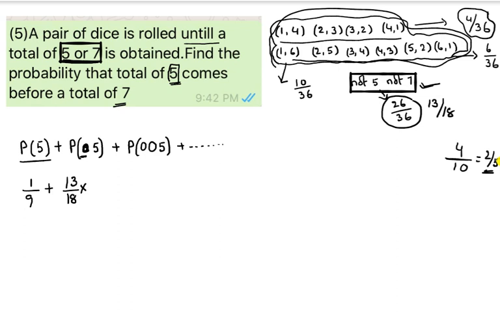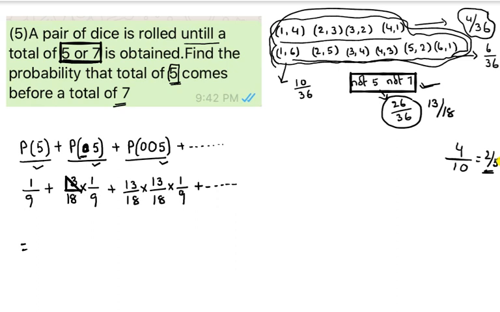But in the second chance we have to get 5, that is 1 by 9. That means 5 you may get in the first chance, in the second chance, in the third chance. This is the third chance: 13 by 18 into 13 by 18, other than 5, other than 7 we are getting here, into again third chance we have to get 5. So this process will go up to infinite terms.